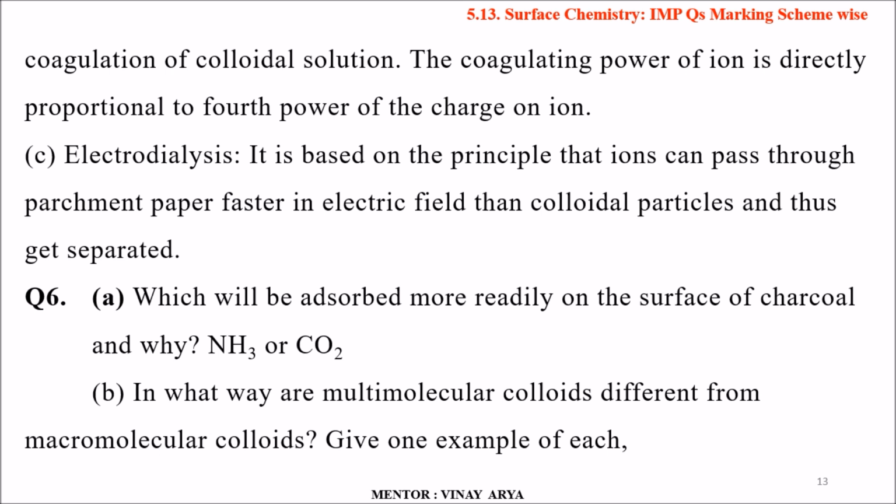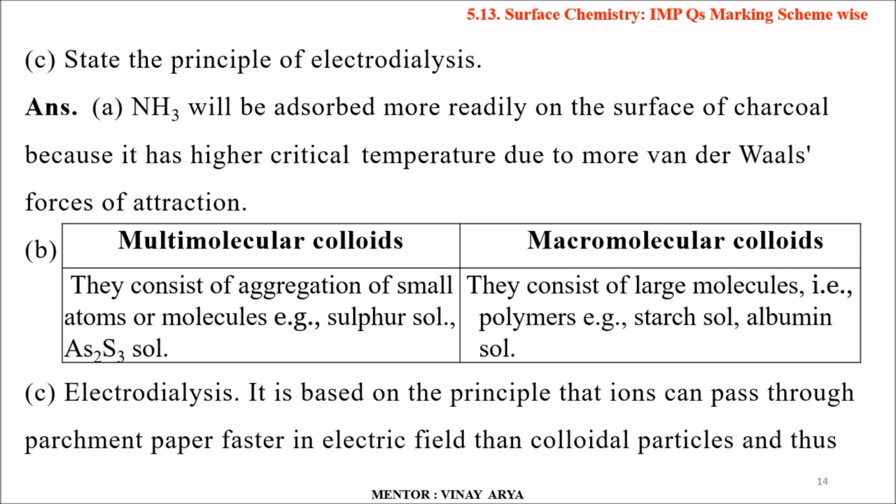Sixth question: which will be adsorbed more readily on the surface of charcoal, and why, NH3 or CO2? In what way are multimolecular colloids different from macromolecular colloids? Give one example of each. State the principle of electrodialysis. Ammonia will be adsorbed more readily on the surface of charcoal because it has a higher critical temperature, due to more van der Waals forces of attraction.